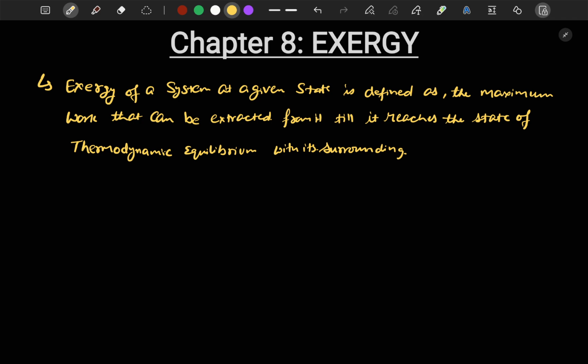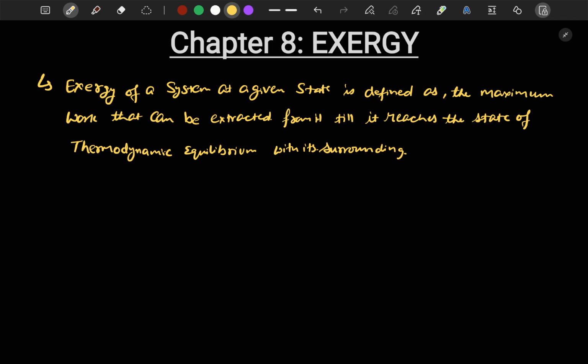It tells us that energy will always degrade even if we try to conserve it. So both the first and second law are required for exergy analysis. In this complete chapter, we will be requiring both laws.